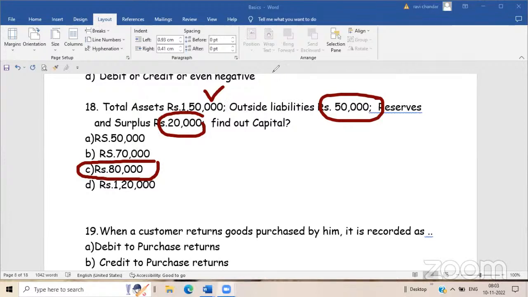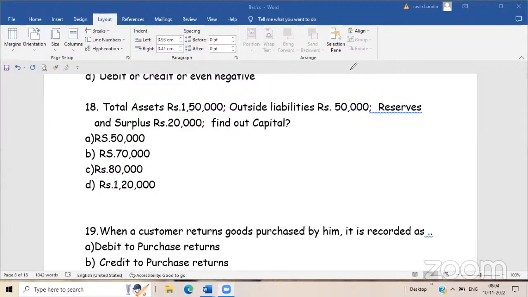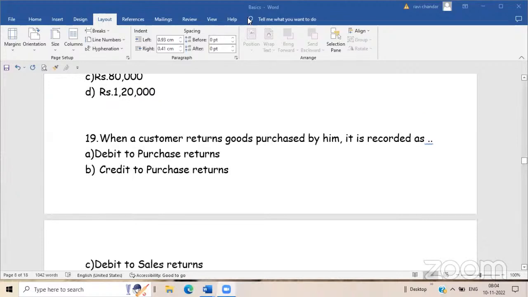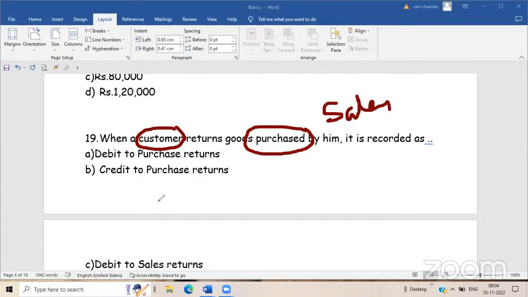Sir, 19th question, please explain once, sir. Yeah, tell me, madam. 19th question, when a customer returned goods purchased by somebody, one customer has purchased goods from us. So when he purchased goods from us, it is a sale. When he returned it, then we have to debit sales returns. When he purchased goods from us, it is a sale for us. When he returned the goods, it is a sales return.